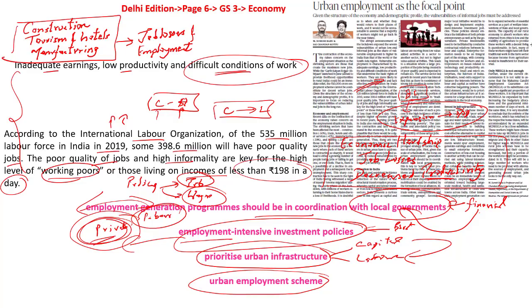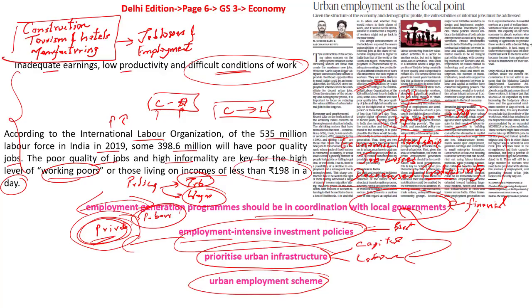Another important factor is with respect to the MGNREGA as well. There is a saturation point and there is an optimum level up to which they can take up the number of people who can be part of MGNREGA. Let's say, for example, in MGNREGA you can accommodate around 100 people or maximum about 200 people in a specific region. This is the maximum that you can accommodate, but after a point MGNREGA alone cannot accommodate every single person even in the rural areas.